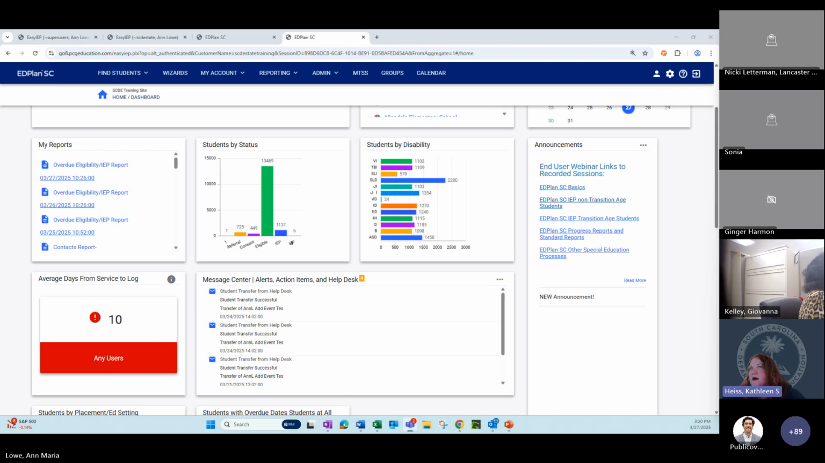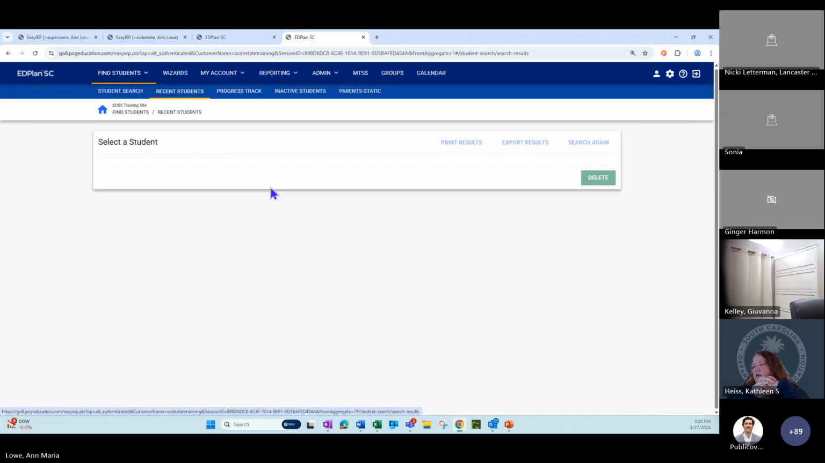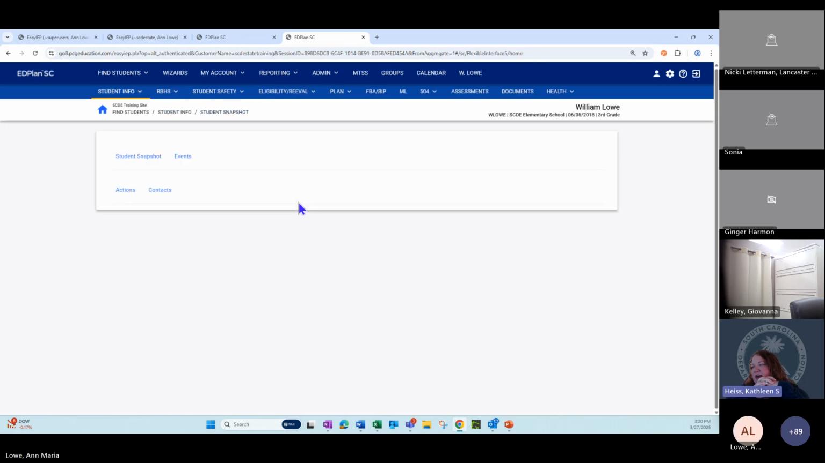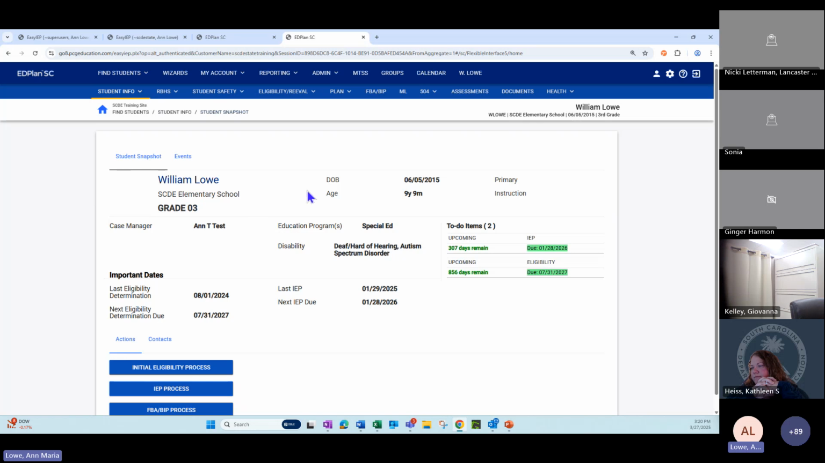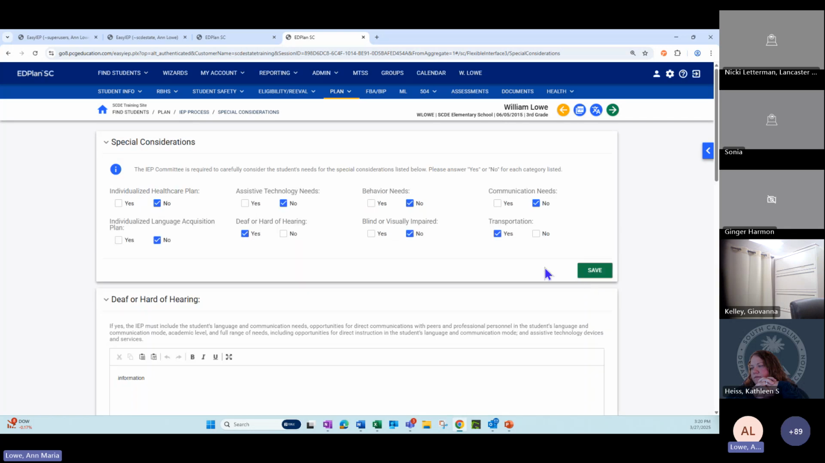Then the next question is about the report. If you could go to a student where it's special considerations. What are we going to be looking for? In transportation, we're going to say yes. This one has that as yes. Okay. So IEP process, special considerations, transportation, yes. And then when we scroll down from here,